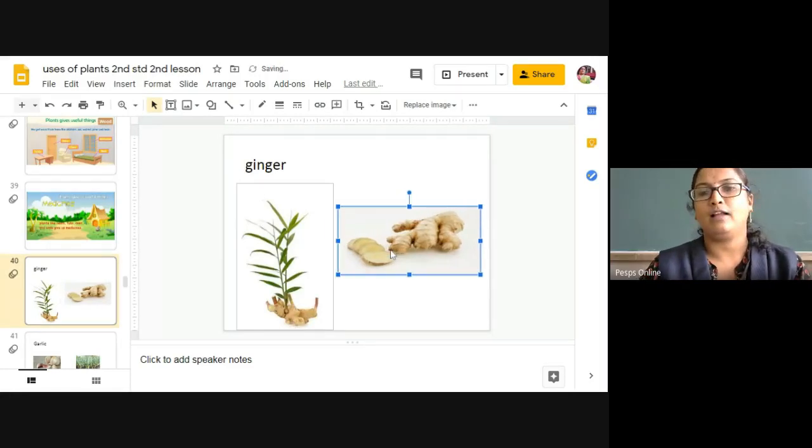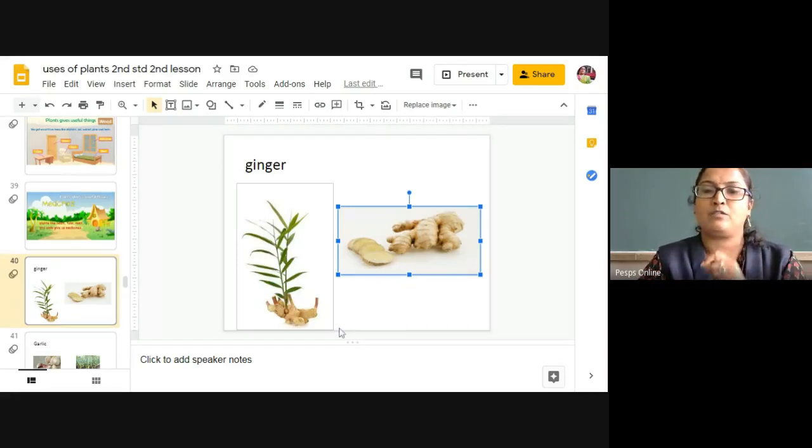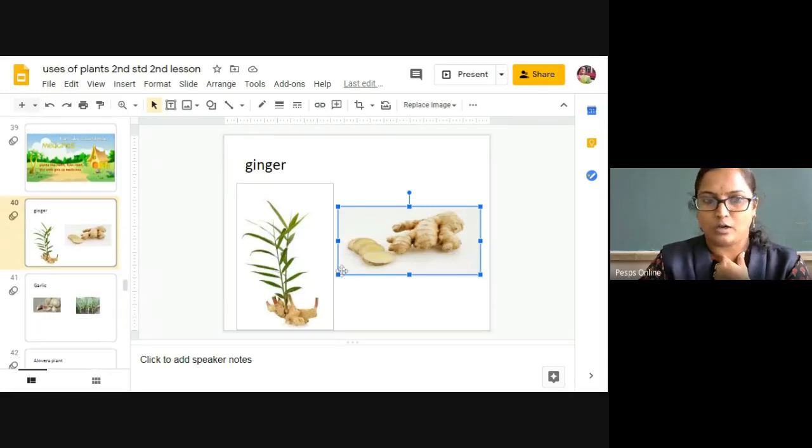What is the use of ginger? Ginger helps in curing throat related problems. If you have itching in the throat or a cough, you can boil a piece of ginger in water and mix it with jaggery, and you have a good cough syrup. It is going to cure a cough.